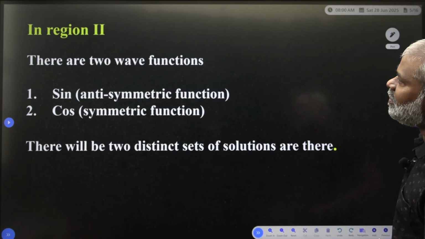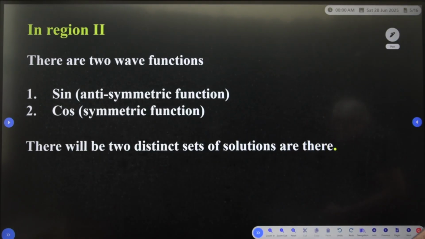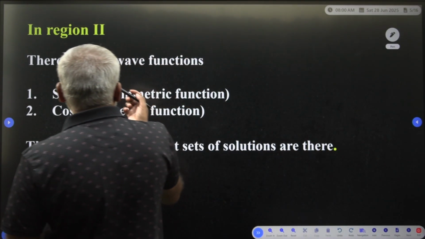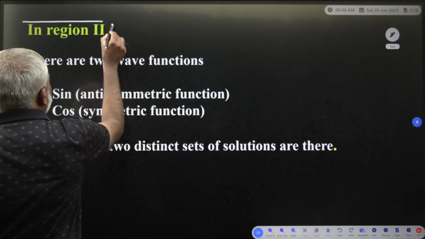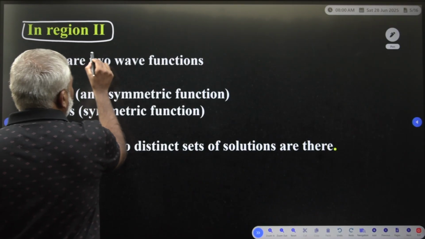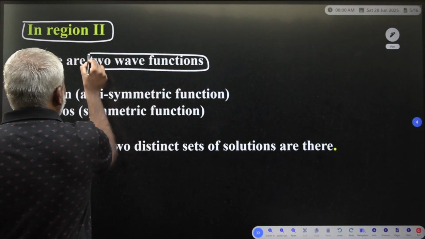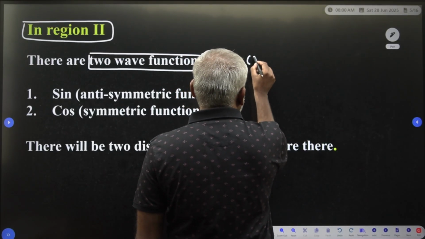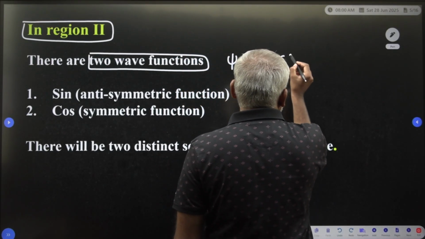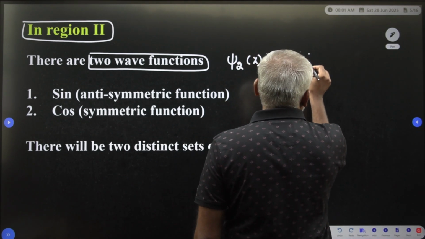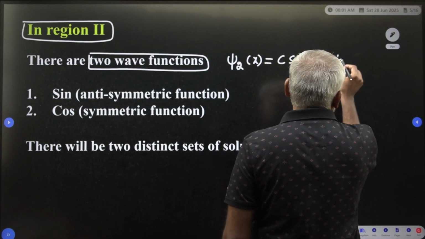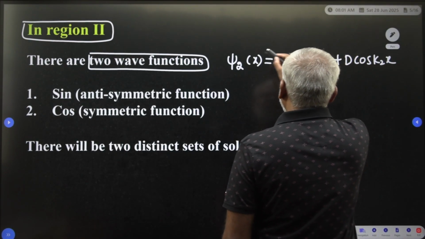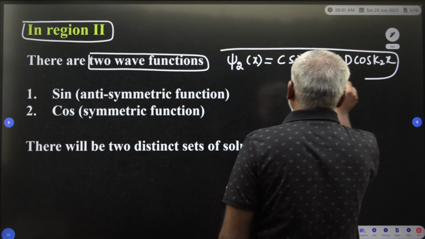Now, in region 2, there are two wave functions. What are those two wave functions? ψ2(x) = c sin(k2x) + d cos(k2x).